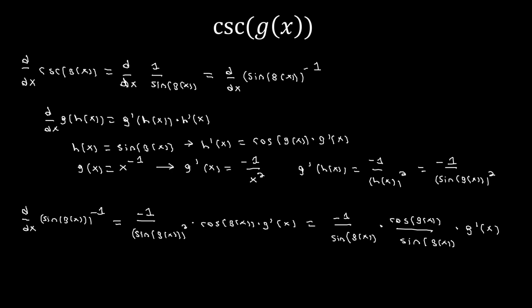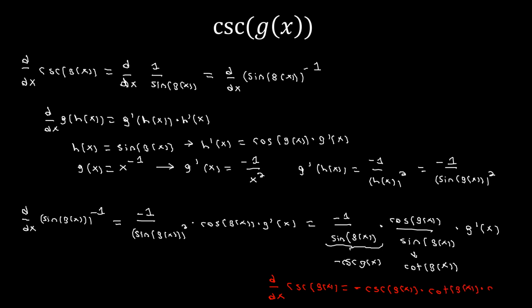And now we see that we have some trig identities. Negative 1, or just 1 divided by sine, will be negative cosecant of g of x. And then cosine divided by sine will be cotangent of g of x. And with those simplifications, we could write our final rule as d dx of cosecant of g of x is going to be equal to negative cosecant g of x times cotangent of g of x times g prime of x. And that is our rule.